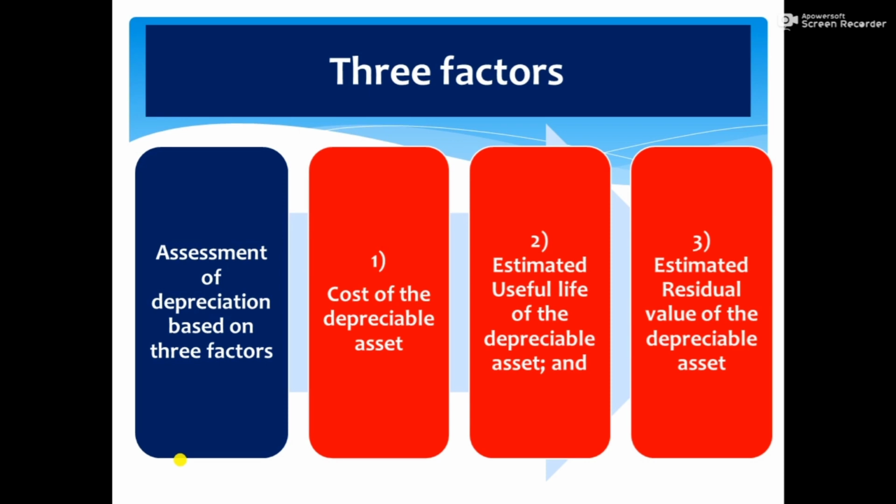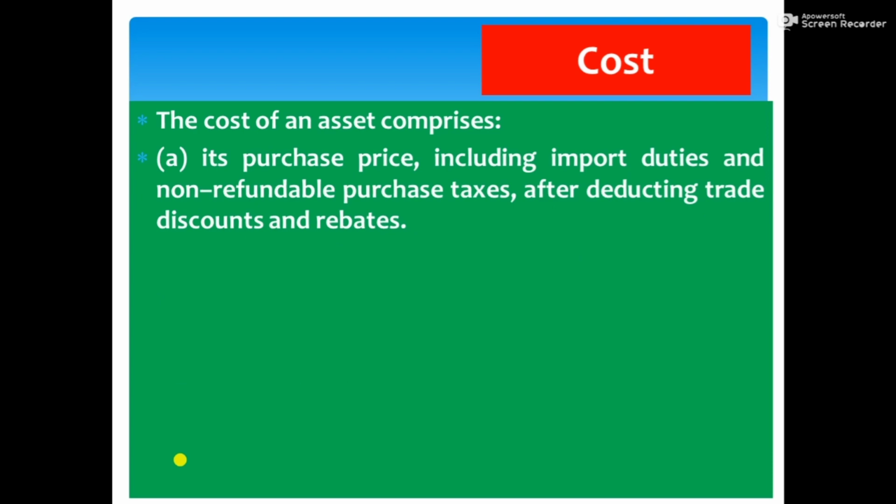Cost includes its purchase price, the amount you paid for the purchase of the asset, including import duties and non-refundable purchase taxes. That means if the government subsequently gives refunds of taxes you paid on import of the goods, that should not be included in the value of the asset.